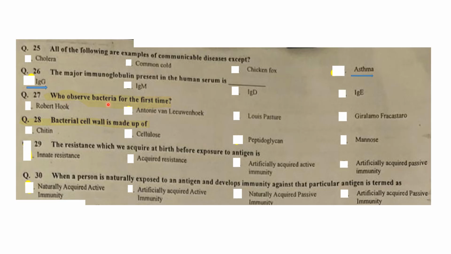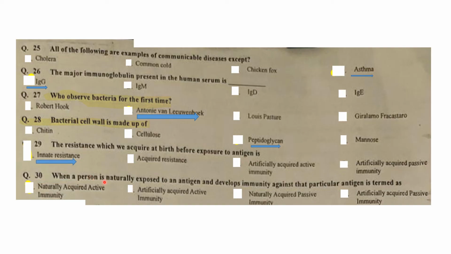Who observed bacteria for the first time? Anthony van Leeuwenhoek observed the bacteria for the first time in the rainwater, in his own feces, and in the dental plaque. That's why he is known as the father of microbiology. Bacterial cell wall is made up of peptidoglycan. The resistance which we acquire at birth before exposure to antigen is called innate resistance.